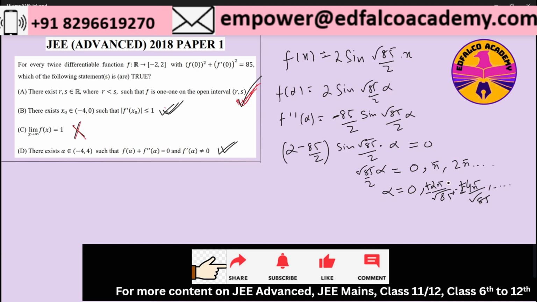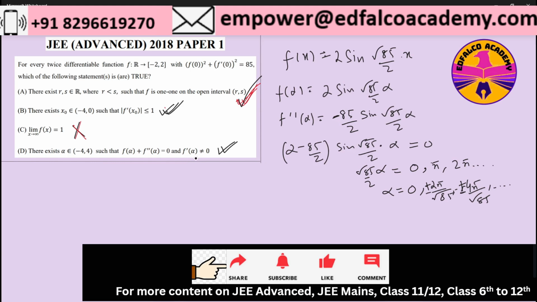So there are multiple alphas where f of alpha plus f double dash alpha is equal to 0, and all those points are over here. Now at those values, my f dash alpha need not be 0, right?